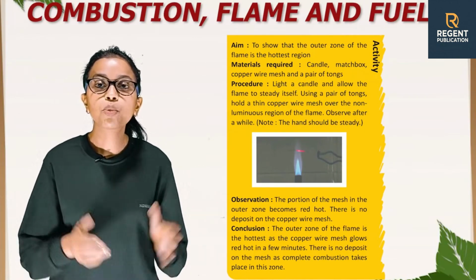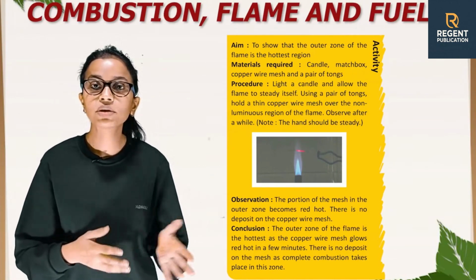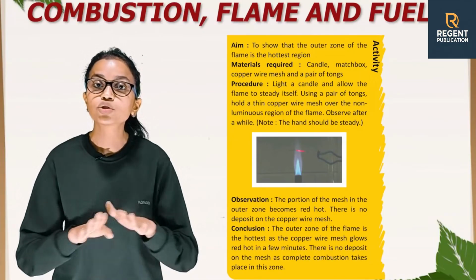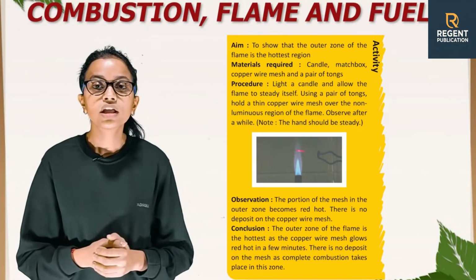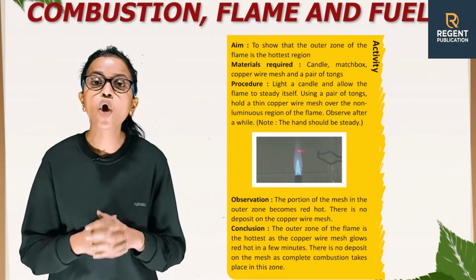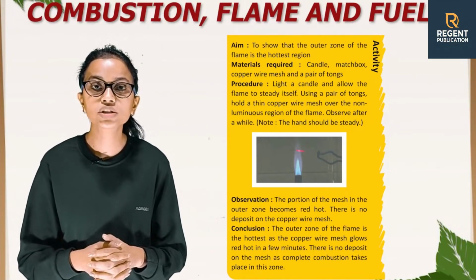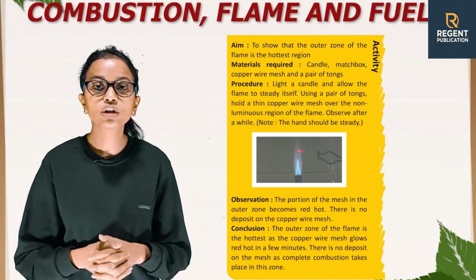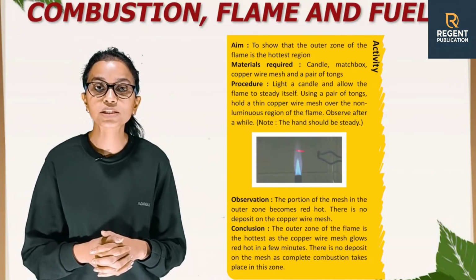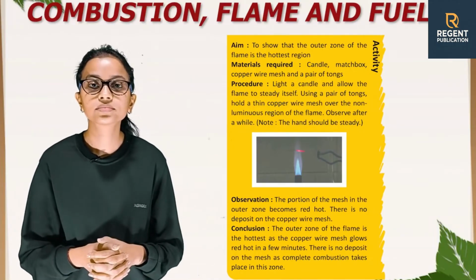Observation: the portion of the mesh in the outer zone becomes red hot. There is no deposit on the copper wire mesh. Conclusion: the outer zone of the flame is the hottest as the copper wire mesh glows red hot in a few minutes. There is no deposit on the mesh as complete combustion takes place in this zone.